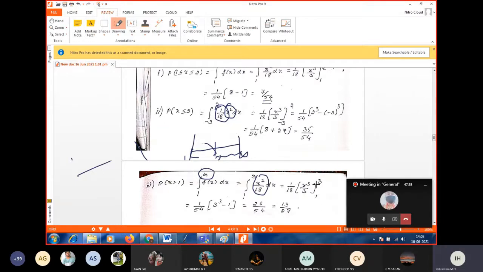Integration of x square is x cube by 3. Then the limit is 1 to 3. So is this answer correct? 26 by 54? Yes, ma'am. All of you are getting or not?